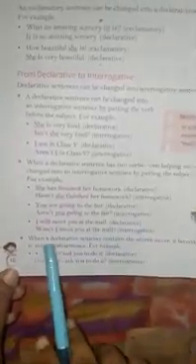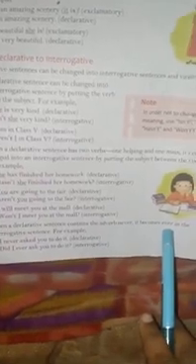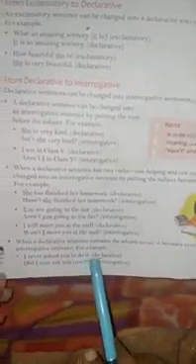When a declarative sentence contains the adverb never, it becomes ever. Now whenever you see a sentence having never in it, you will change it into ever in the interrogative sentence. For example, I never asked you to do it. Did I ever ask you to do it?